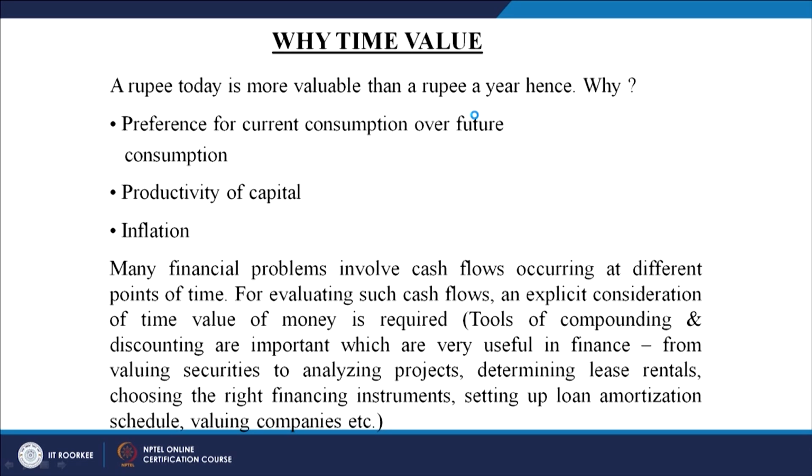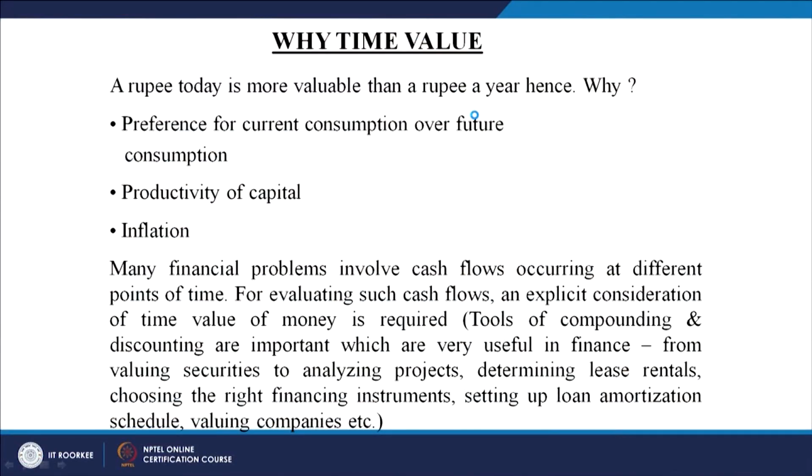If you make an investment anywhere, your objective should be that if you are investing 1000 rupees, after 1 year or after 2 years, whatever return comes back to you, that is 1000 plus interest. If you discount that, it should be equal to the 1000 rupees of today, because you have given the 1000. After 2 years, if you get back 1000, it means you are not really getting back 1000, you are getting something less than that, maybe 700 or 800, because of inflation the value of that 1000 has reduced to 700 rupees, right. So, the tools of compounding and discounting are very useful in finance, from valuing securities, shares.